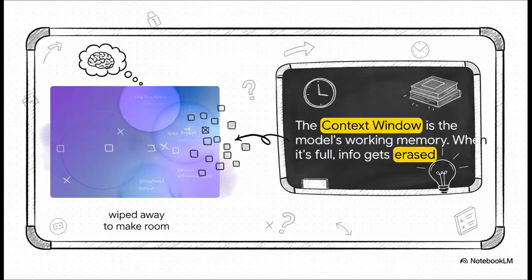And this is the root cause. It's called the context window. The best way to think about this is as the model's short-term memory. It's like a whiteboard or the RAM in your computer. It's the finite, and I mean finite space, where it holds all the information for the task at hand. Every single word, every instruction, it all takes up space. And when that whiteboard is full, older stuff just gets wiped away to make room.